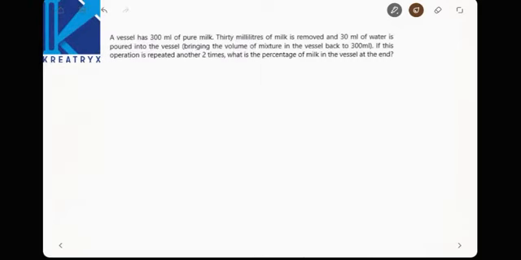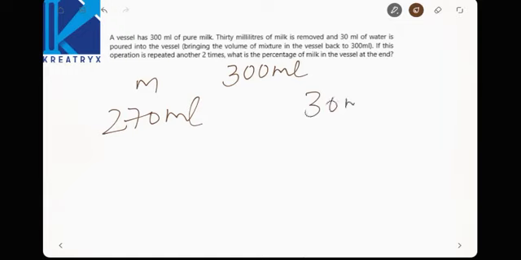See this question. A vessel has 300 ml of pure milk. Now 30 ml of pure milk is removed, means 270 ml of milk will be there, and 30 ml of water will be poured, so total 300. Now what is the ratio of milk and water? Is it 9:1?